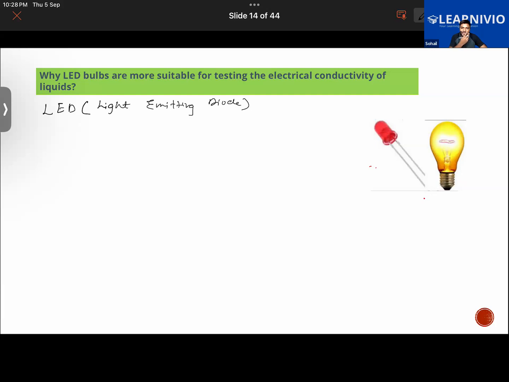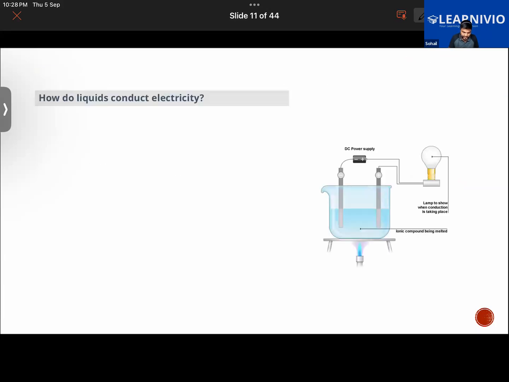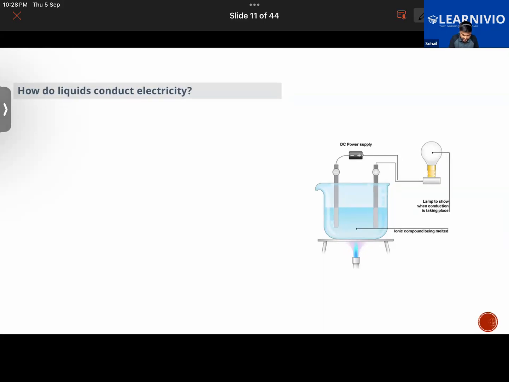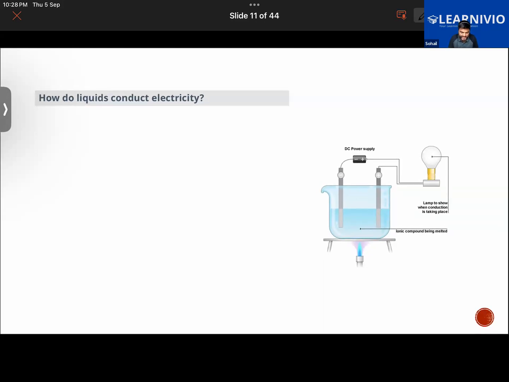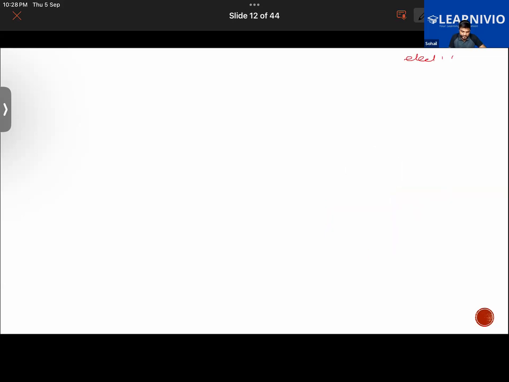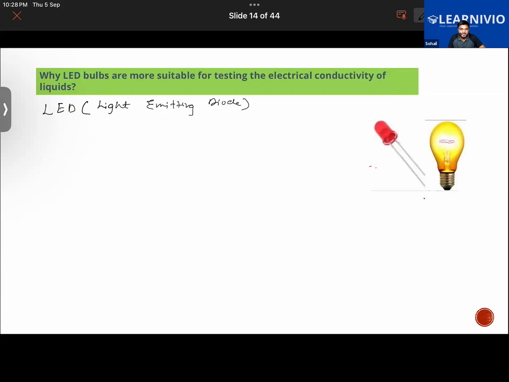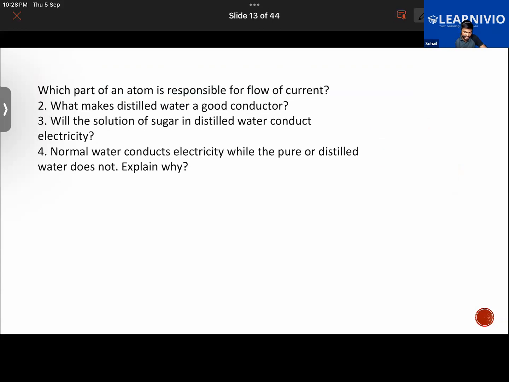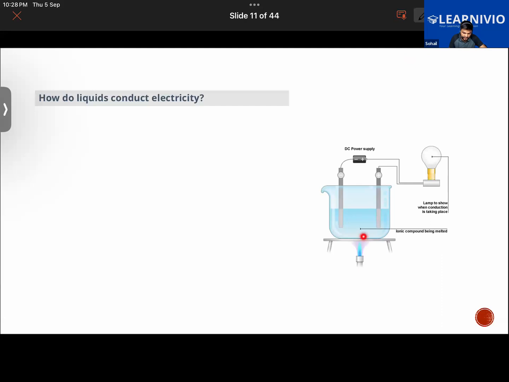The light emitting diode is used in place of a bulb for detecting whether a current is flowing through the given liquid or not. Right now, a lamp has been used here, but in place of this lamp, we should be using an LED bulb. So why is it preferred? Because this liquid, which we call an electrolyte, is a conducting liquid.